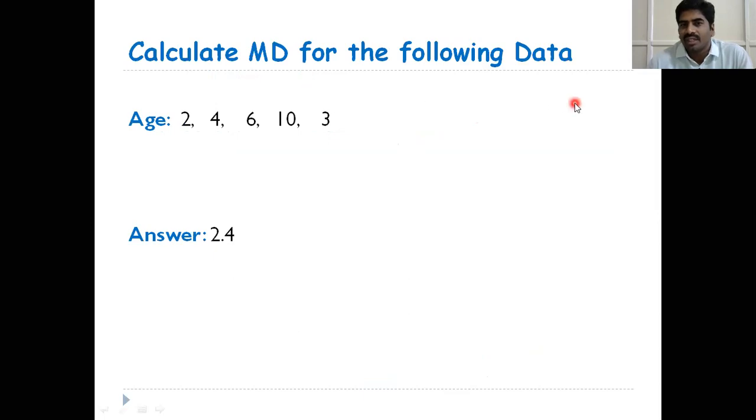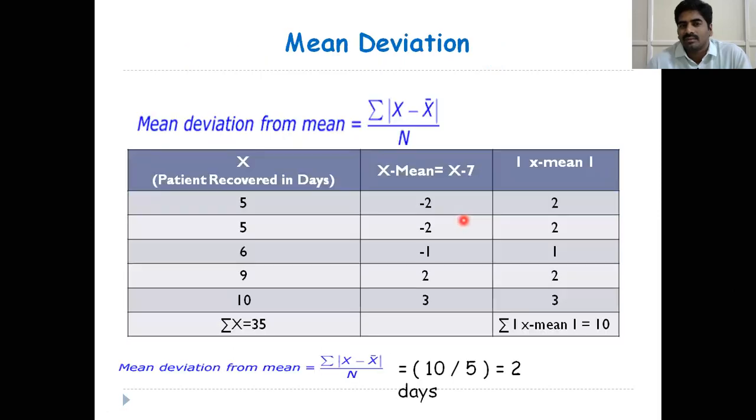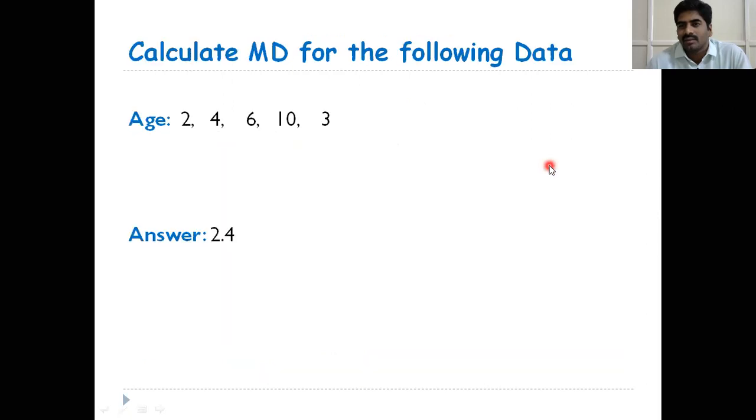Calculate mean deviation for the following data. Please note down this data and calculate mean deviation. Observations: 2, 4, 6, 10, 3. So this is the procedure. Note down the formula and the first, second, third columns. Please note down the headings and calculate the mean deviation.